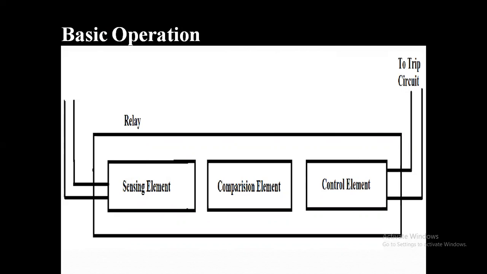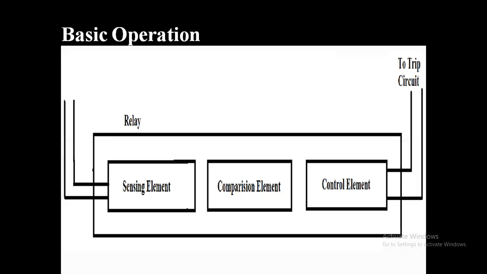In the comparison element, predefined parameters are already injected. When the sensing element parameter is more than the existing parameters, it will be treated as a fault, and that fault signal will be given to the control element.